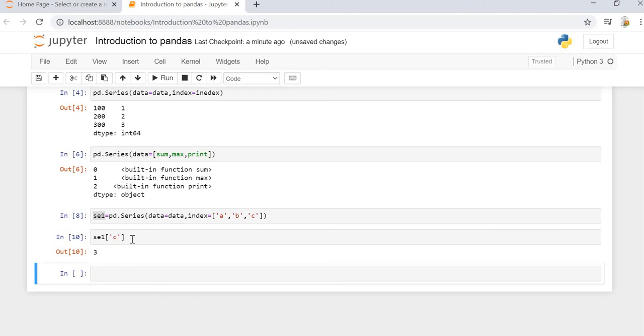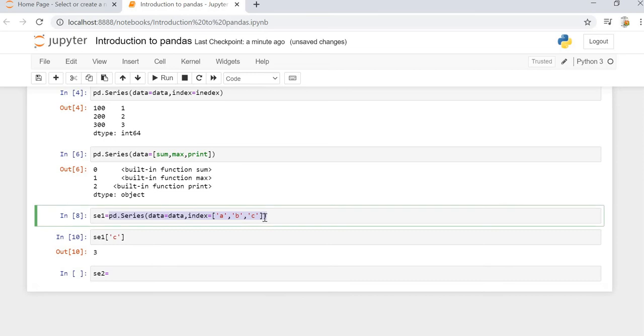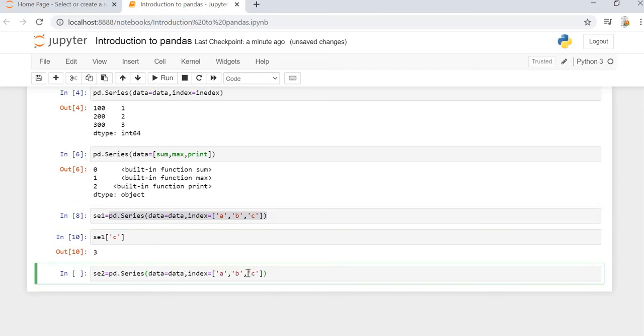Now let's say we have two series and we want to perform an operation with them. Let's say we have a series 2, which is pd.Series, and here instead of c we are specifying it as 300.